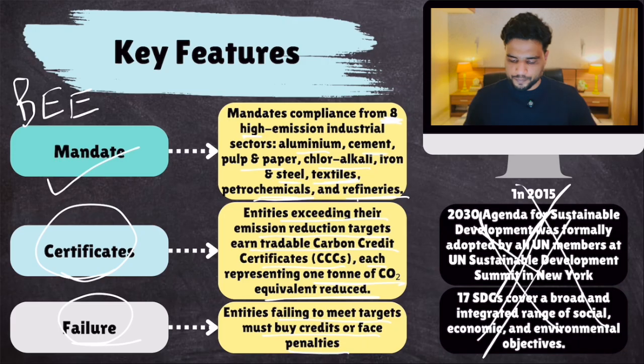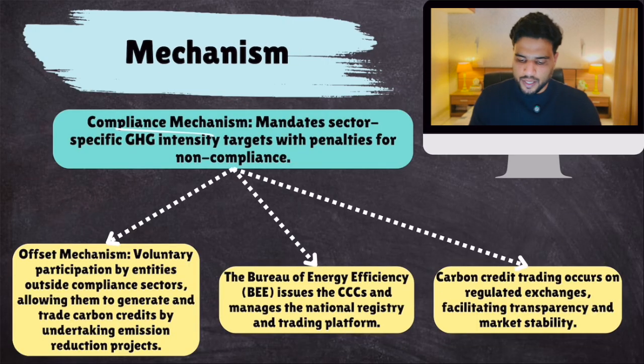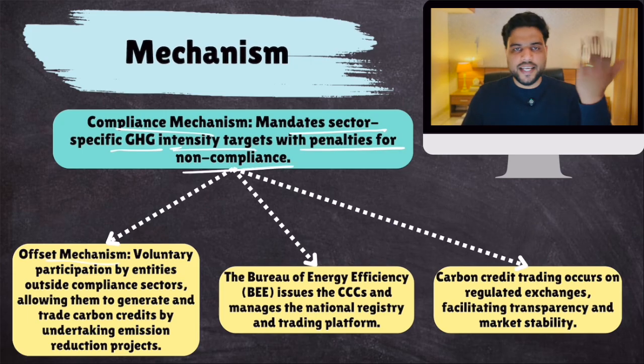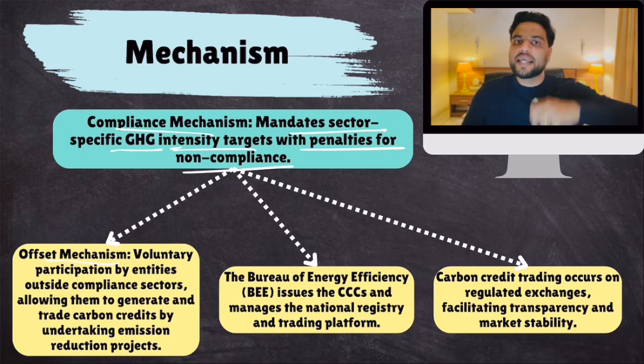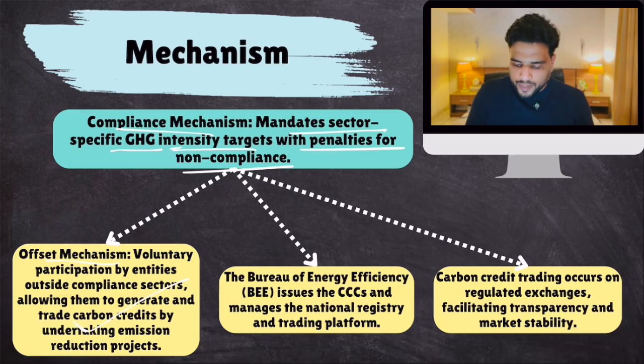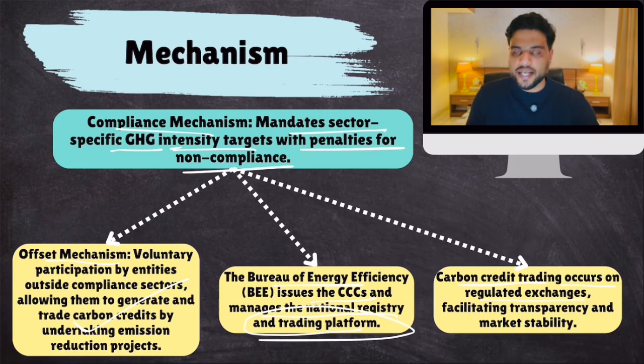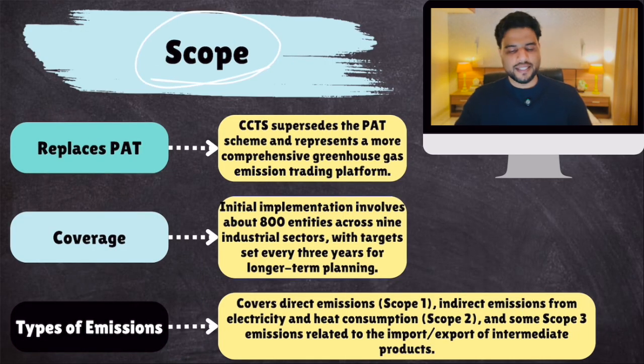Now, what is the mechanism? Well, there is a compliance mechanism: mandated sector-specific GHG intensity targets with penalties for non-compliance. Then there is an offset mechanism. So if you are exceeding your target, you can offset it by buying carbon credits. BEE, the Bureau of Energy Efficiency, issues carbon credit certificates and manages the National Registry and Trading Platform. And carbon credit trading occurs on regulated exchanges, on regulated market platforms, so that there is transparency and stability. Now, the scope of this CCTS.